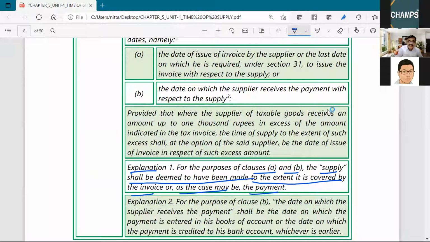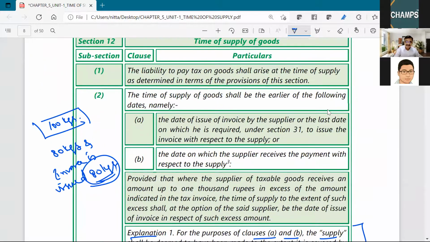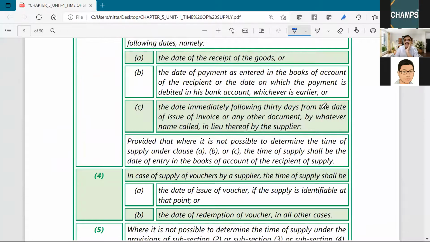So, though the agreement is made for 100 kgs, as a first installment 80 kgs was supplied and invoice is also issued for 80 kgs. Therefore, the time of supply is determined for only 80 kgs, but not for 100 kgs. This is by virtue of the explanation given to section 12 subsection 2. Okay, that you should understand.